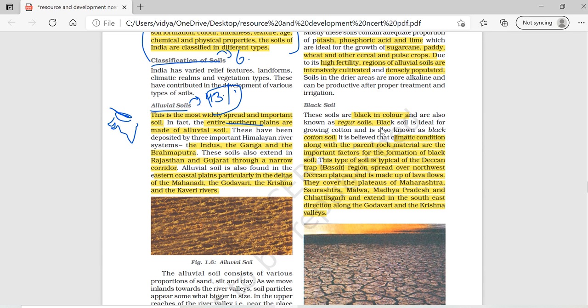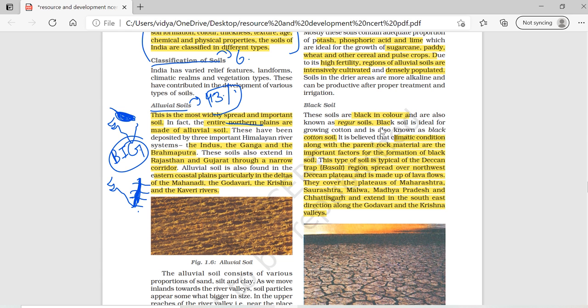So here you have the northern plain, the entire northern plain. It is made of alluvial soil only, and it is made by the big river systems, that is Brahmaputra, Indus, Ganga. Adding to it, we can find this alluvial soil in the eastern plain also, where you have Mahanadi, Godavari, Krishna, Kaveri.